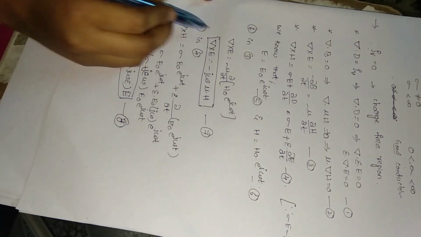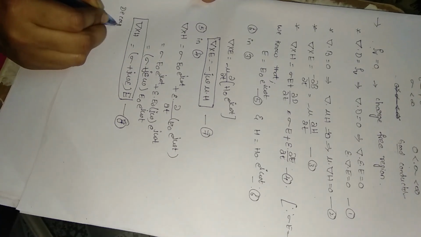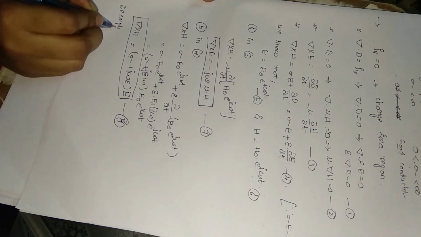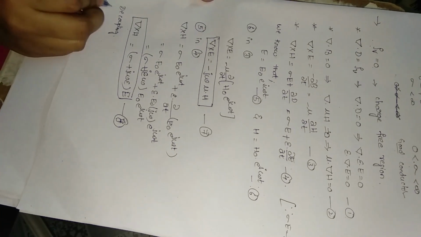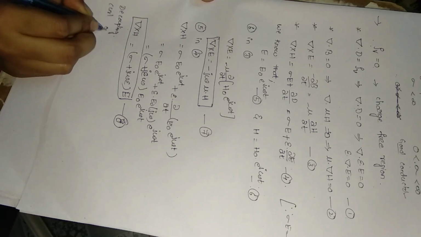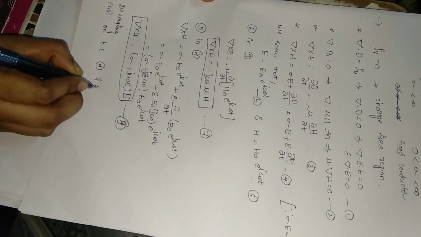The solution for these Maxwell's equations can be obtained by decoupling the expressions. That means again decouple with curl. Apply curl on both sides for equation number 7 and 8.